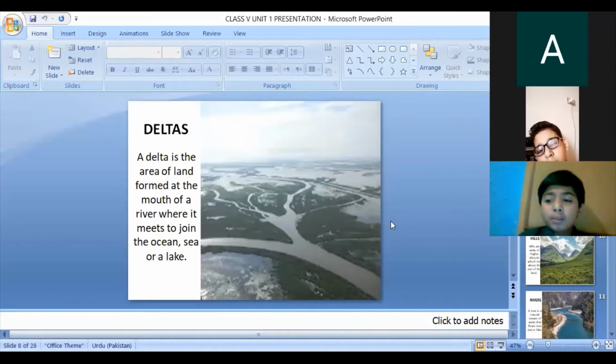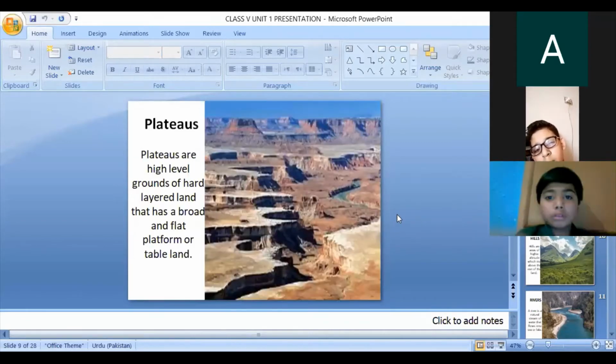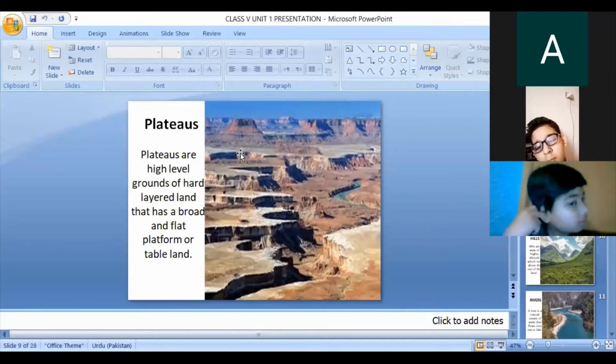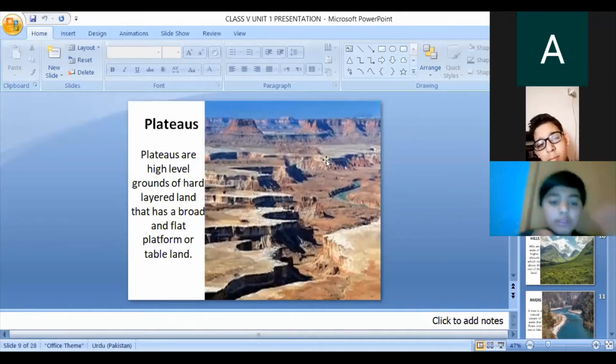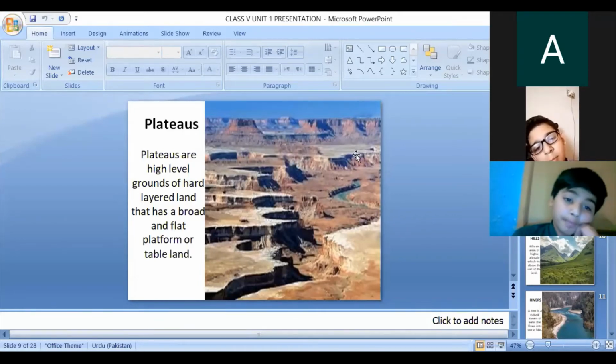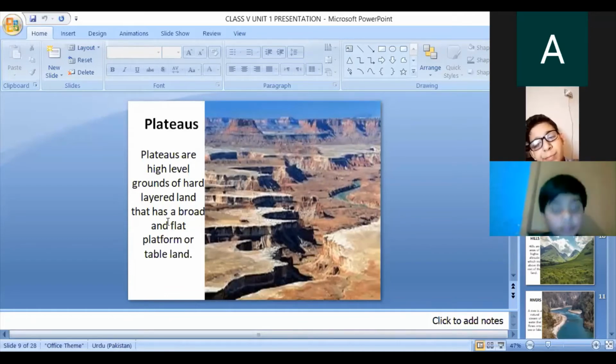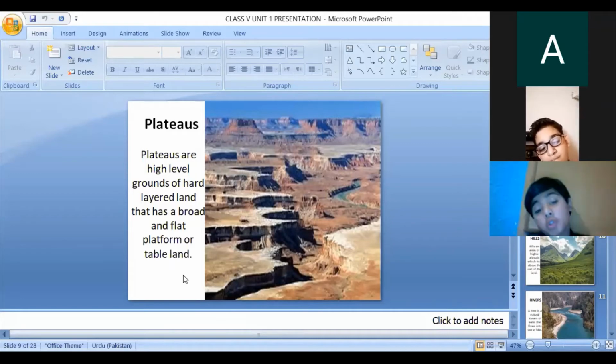Okay, the next one is plateaus. What is a plateau? This is the picture of a plateau. There is a different type of land. Some land is high, some is low, and it's eroded land. You can see plateaus are the high level grounds of hard layer land that has a broad and flat platform like a table.